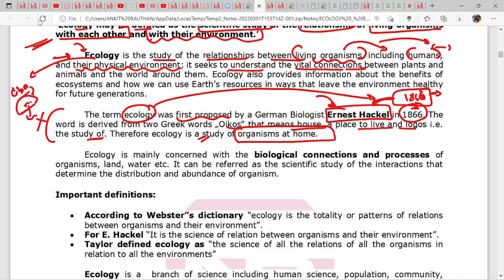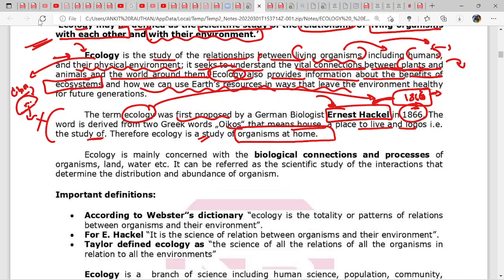Now, what does it try to do? It seeks to understand the vital connection between living organisms, plants and animals, and the world around them. What we have found, and we have to remember, is that its objective is to understand the vital connection between plants and animals. Ecology also provides information about the benefits of the ecosystem, which ecology tells us, and also how we can use earth's resources.